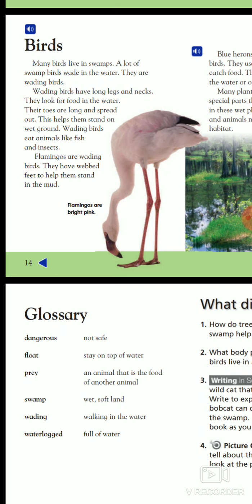Glossary. Dangerous: not safe. Floats: stays on the top of water. Prey: an animal that is the food of another animal. Swamp: a wet, soggy land. Wading: walking in the water. Waterlogged: full of water.